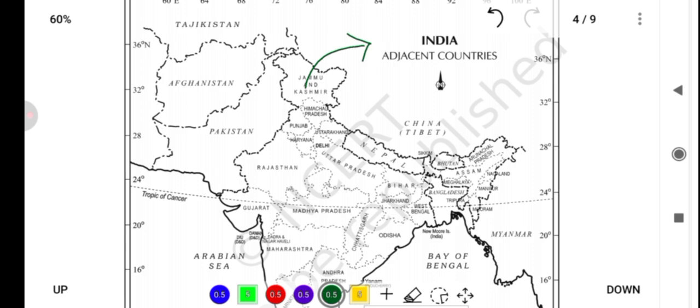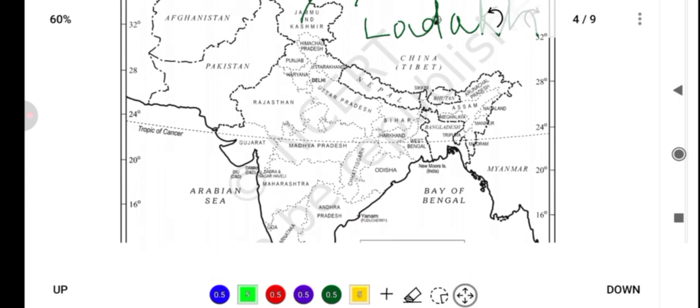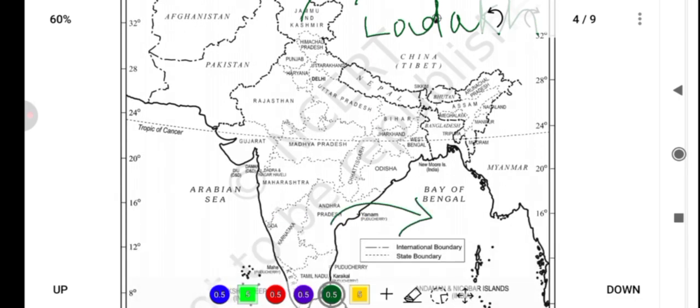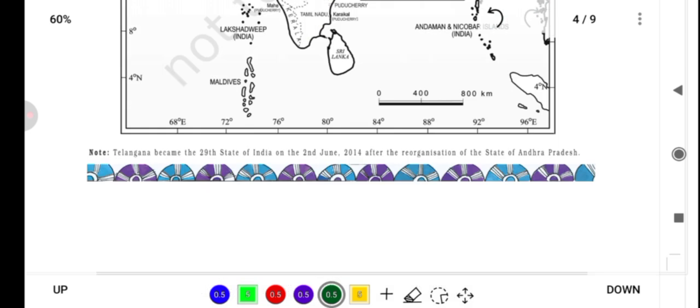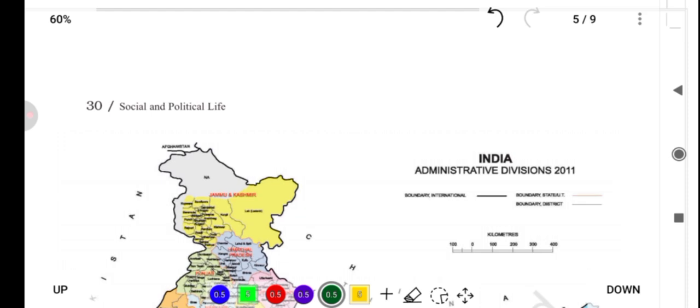So now this has been divided into Ladakh and J&K both, and also this section into Telangana. Okay, so you can look at this map, have a glance at it, and let's move on to our next page. Here, administrative divisions of India have been given.